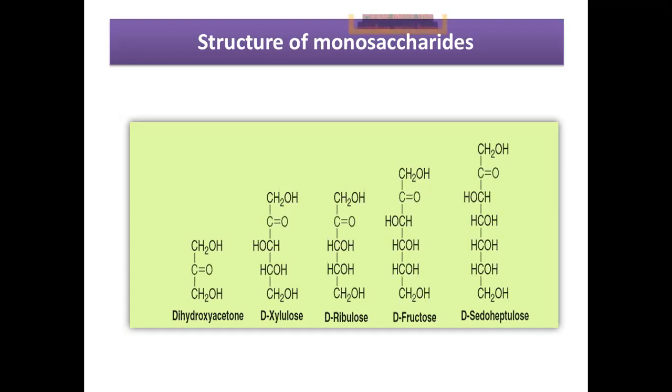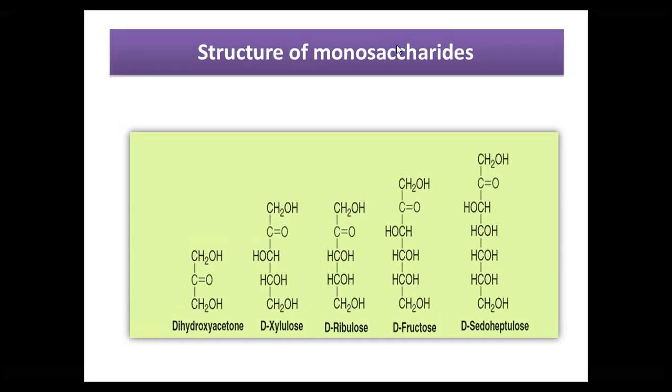So this ketonic group is present at the carbon number 2 position. Some examples of the ketotriose, ketotetrose, ketopentose and ketohexose are shown there. Dihydroxyacetone is the example of ketotriose, and ketopentose examples are D-xylulose. Similarly, we have D-ribulose, and ketohexose examples are D-fructose, and ketoheptulose examples are also there. Now come to the next slide.